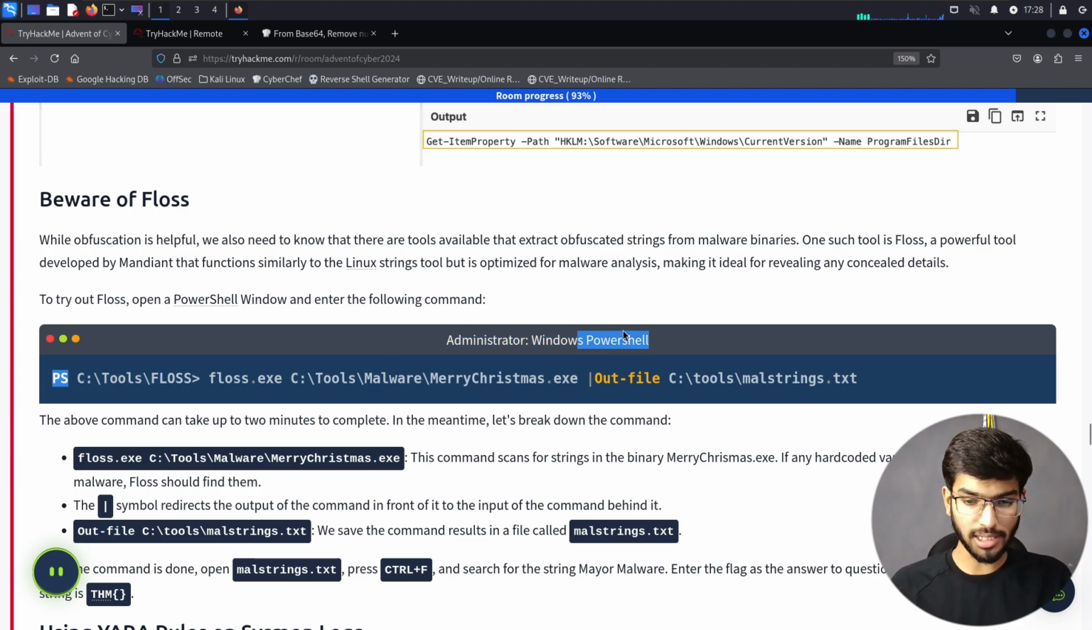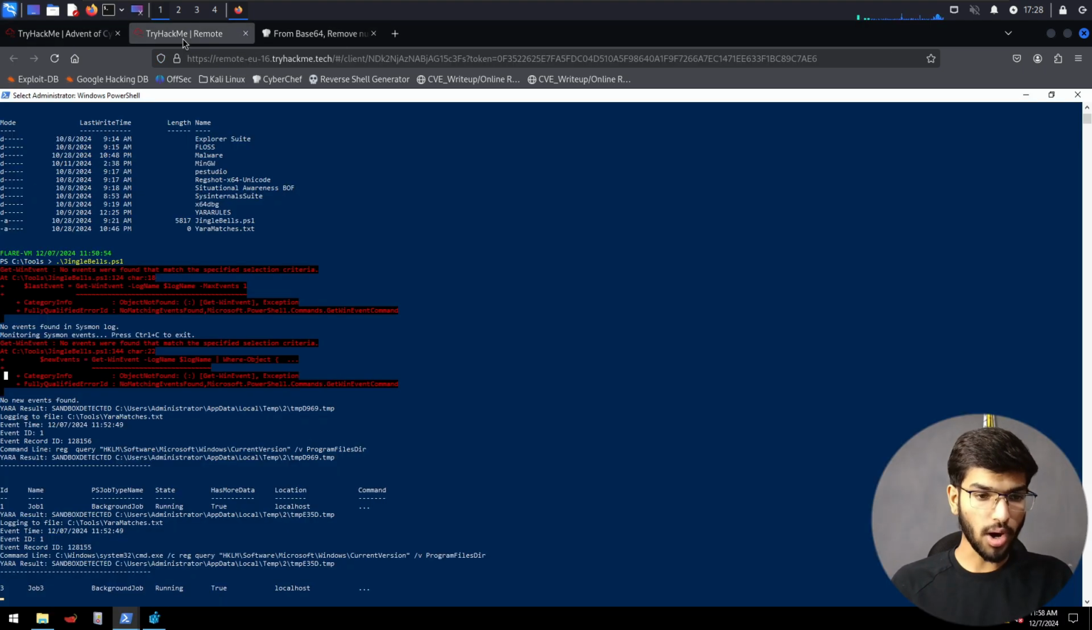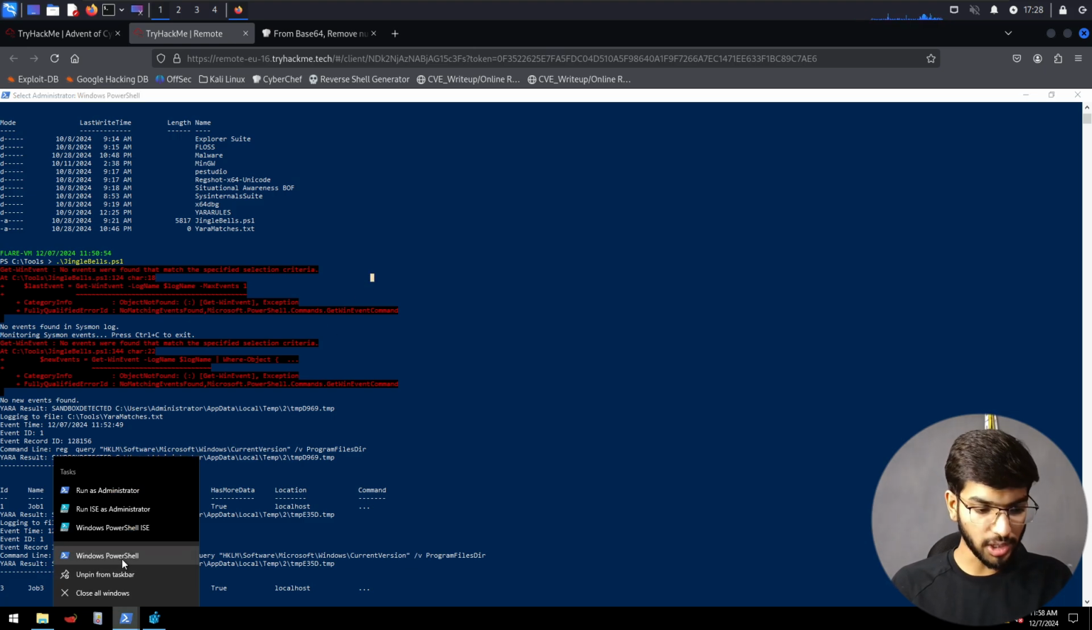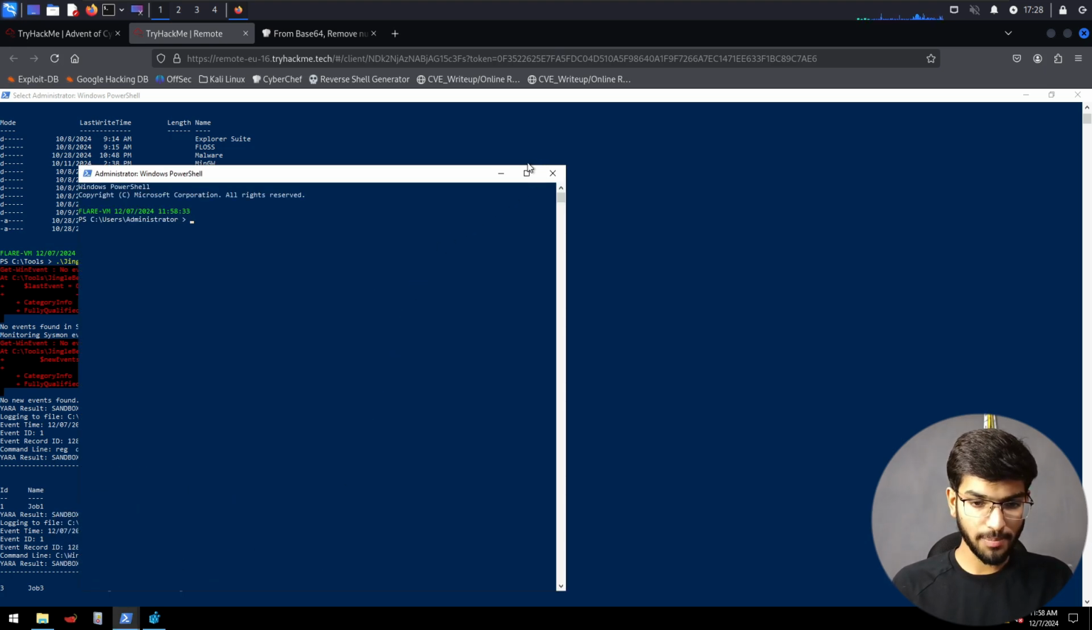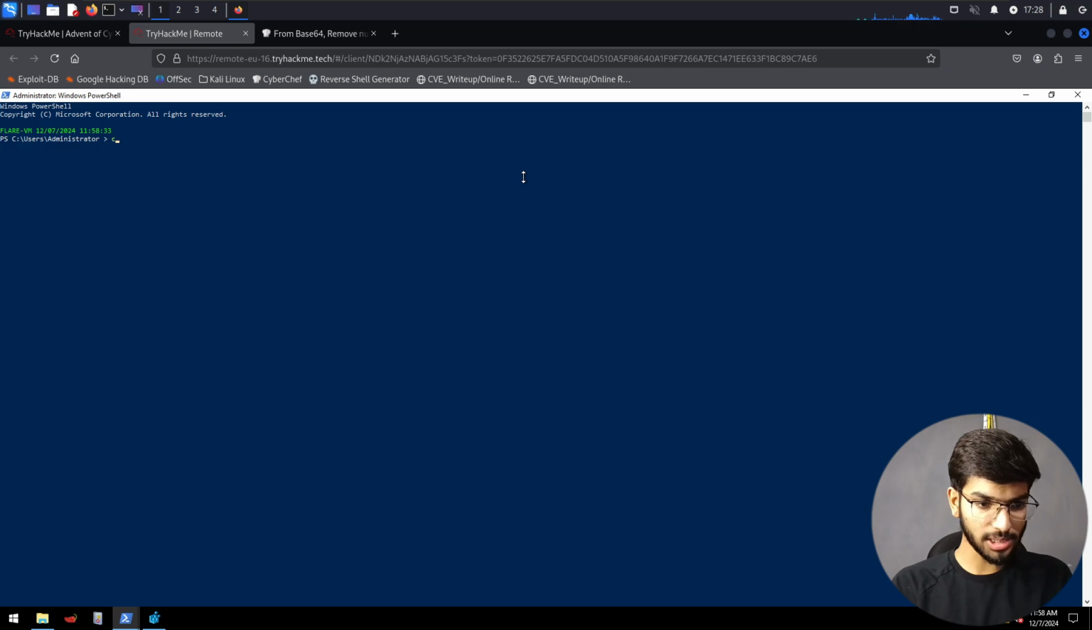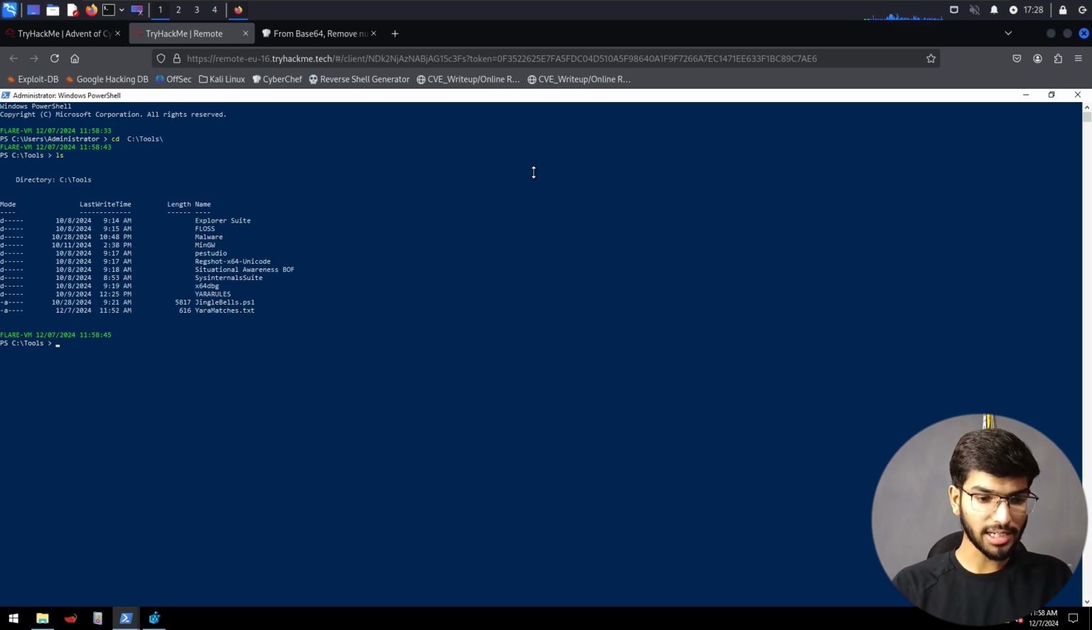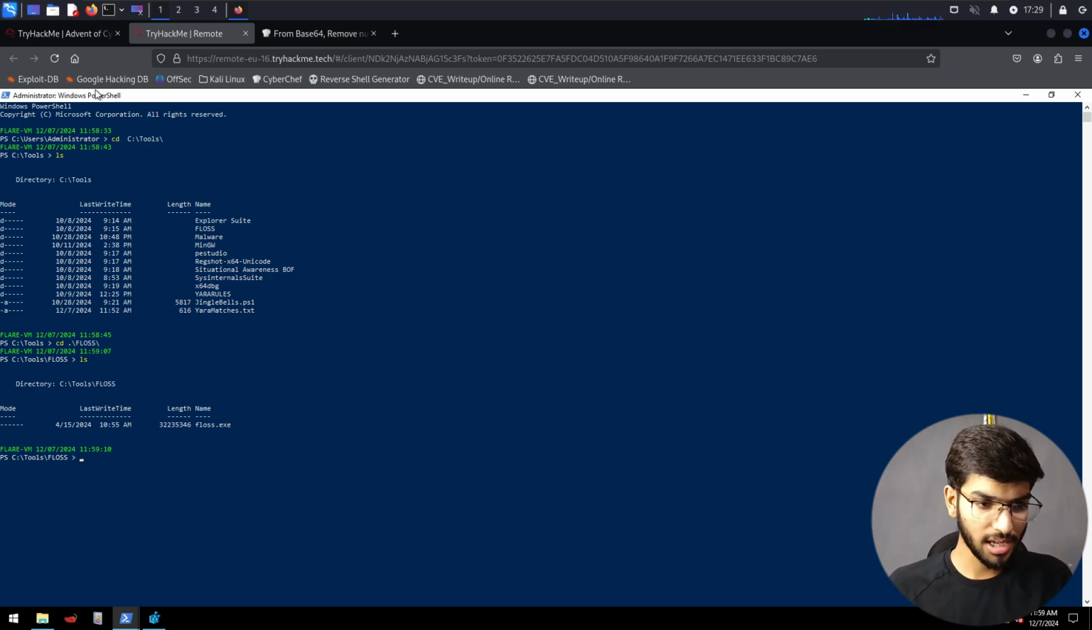So let's replicate this particular command by coming back to our PowerShell here. Let's open up another PowerShell by right clicking on the window and then clicking on PowerShell. Let's navigate to the location C:\tools and list out all the contents in it. Here we see a directory called floss. Let's browse into that directory using the command cd floss and list out the contents. Inside we see floss.exe, and then run the command floss.exe.